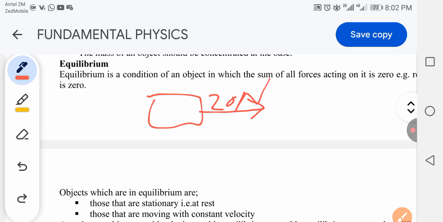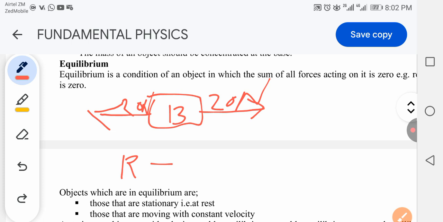You can apply force in this direction, looking at this side as well. I have also what? 20 newtons applied in that direction as well. Meaning that this object is the result of force of this box. How would it be? The resultant of this box will be zero. Why? Because the sum of the total forces acting on this one is zero. I said the sum of the resultant. How do you find the resultant of this one? You find the difference.